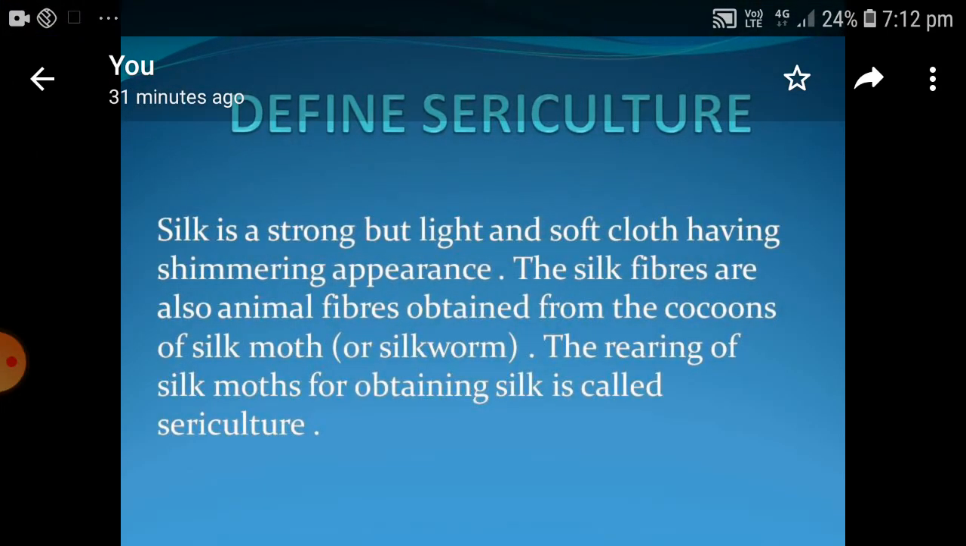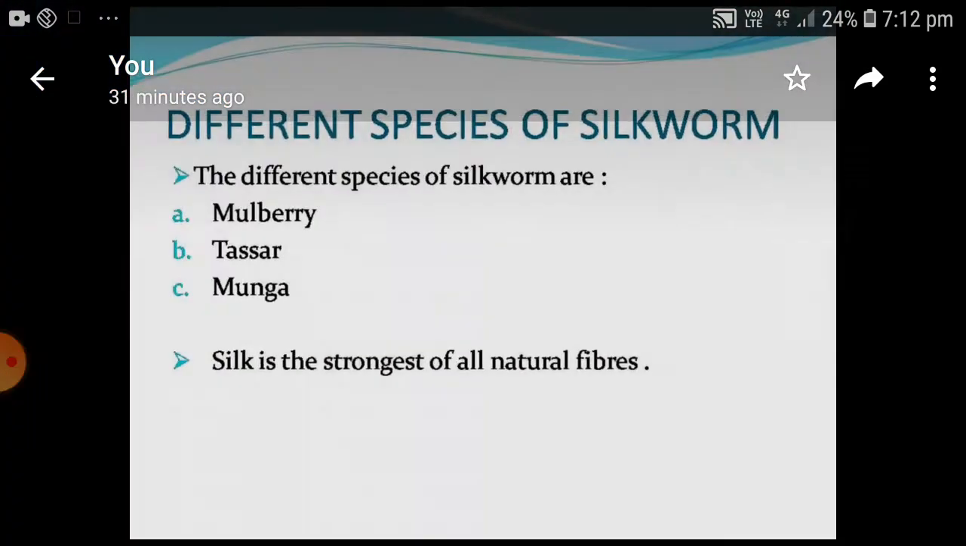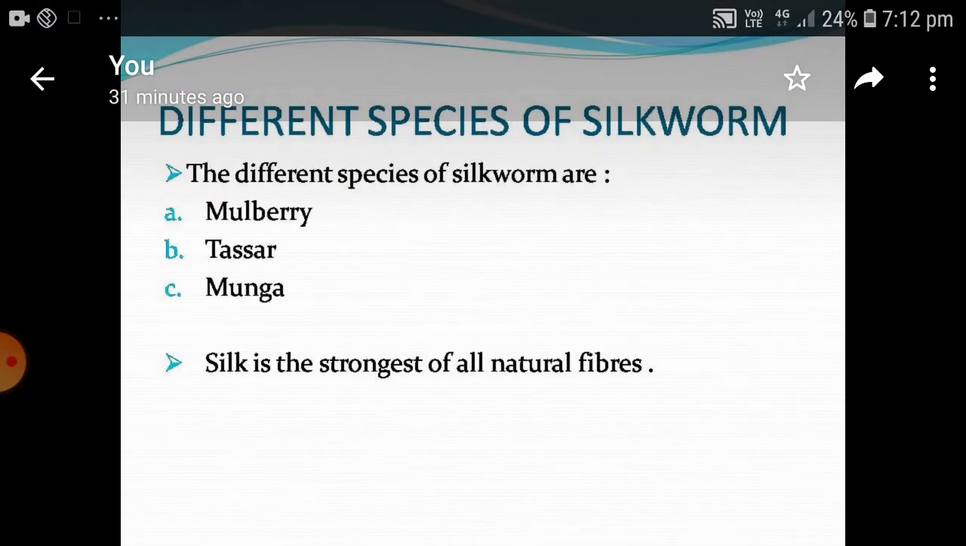Define sericulture. Silk is a strong but light and soft cloth having a lustrous appearance. The silk fibers are also animal fibers obtained from the cocoons of the silk moth. The rearing of silk moths for obtaining silk is called sericulture. Different species of silkworm: the different species of silkworm are mulberry, tassar, and munga. Silk is the strongest of all natural fibers.